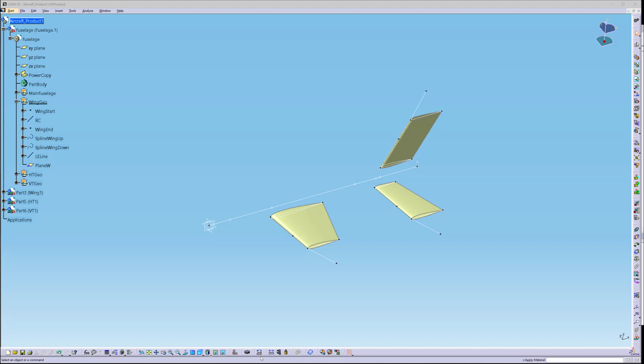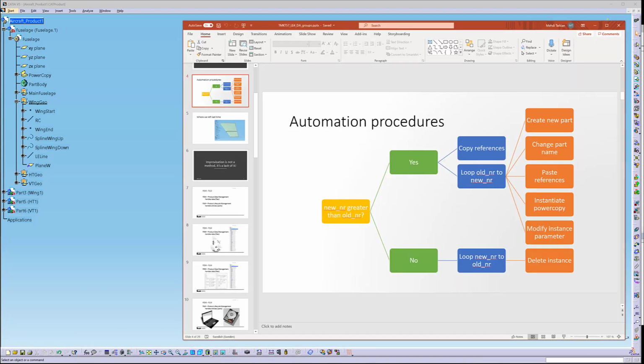All right, so we need to continue and create new functions. The next function which we're going to create, we did a function for copy references. Now we're going to create a function which includes both creating a new part and changing the name of that part.